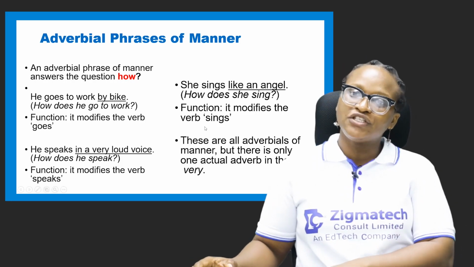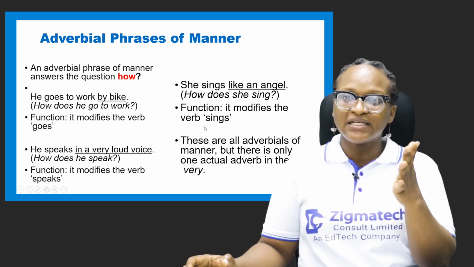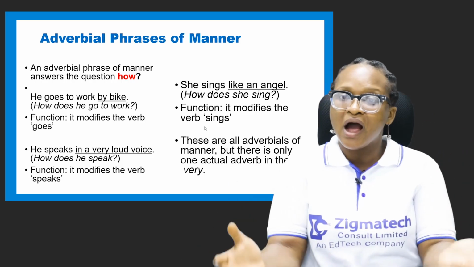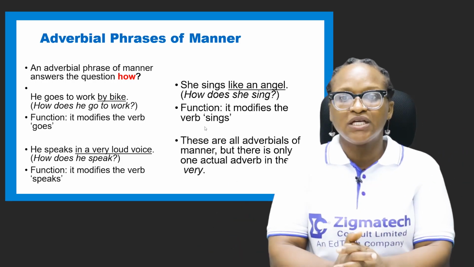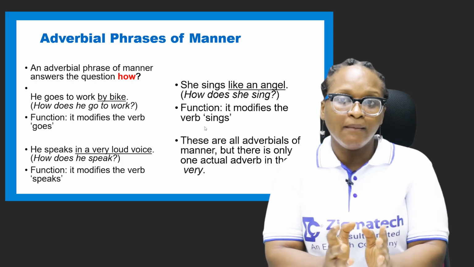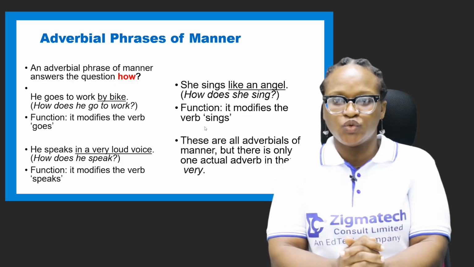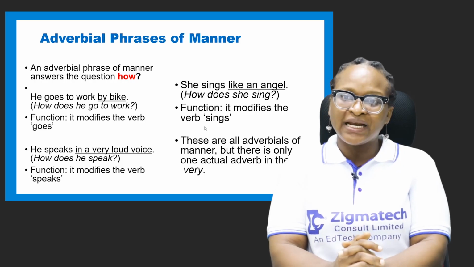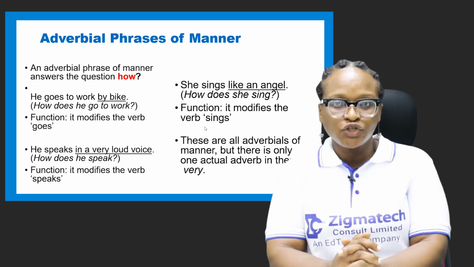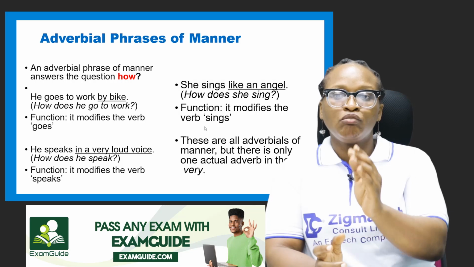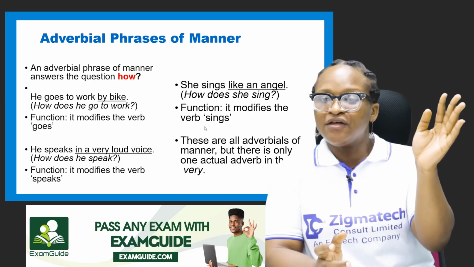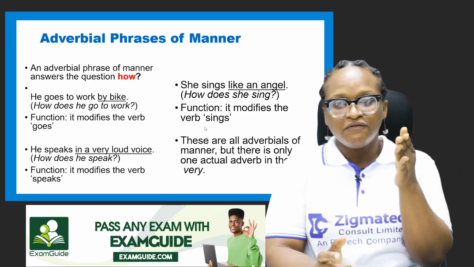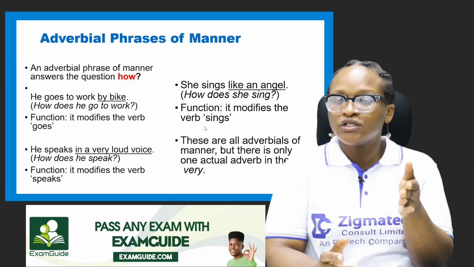Now, adverbial phrases of manner. We said that an adverbial phrase of manner answers the question how. Now, these are examples. He goes to work by bike. How does he go to work? By bike. So I've underlined by bike, which is an adverbial phrase, and the function is that it modifies the verb in the main clause. And what is the verb in the main clause? Goes.